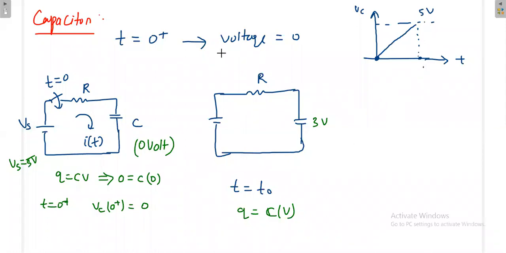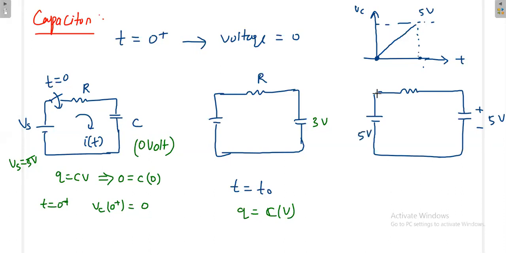Once it reaches the 5 volt, say after a long time, the capacitor voltage reached 5 volt, and your source voltage is also 5 volt. Concentrate on the resistance. Here 5 volt, here also 5 volt, no potential difference. Once there is no potential difference, what is the current? Definitely the current I of t is 0. That means the capacitor has attained its steady state. It has charged to its full level. At steady state the current flowing through the capacitor is 0.